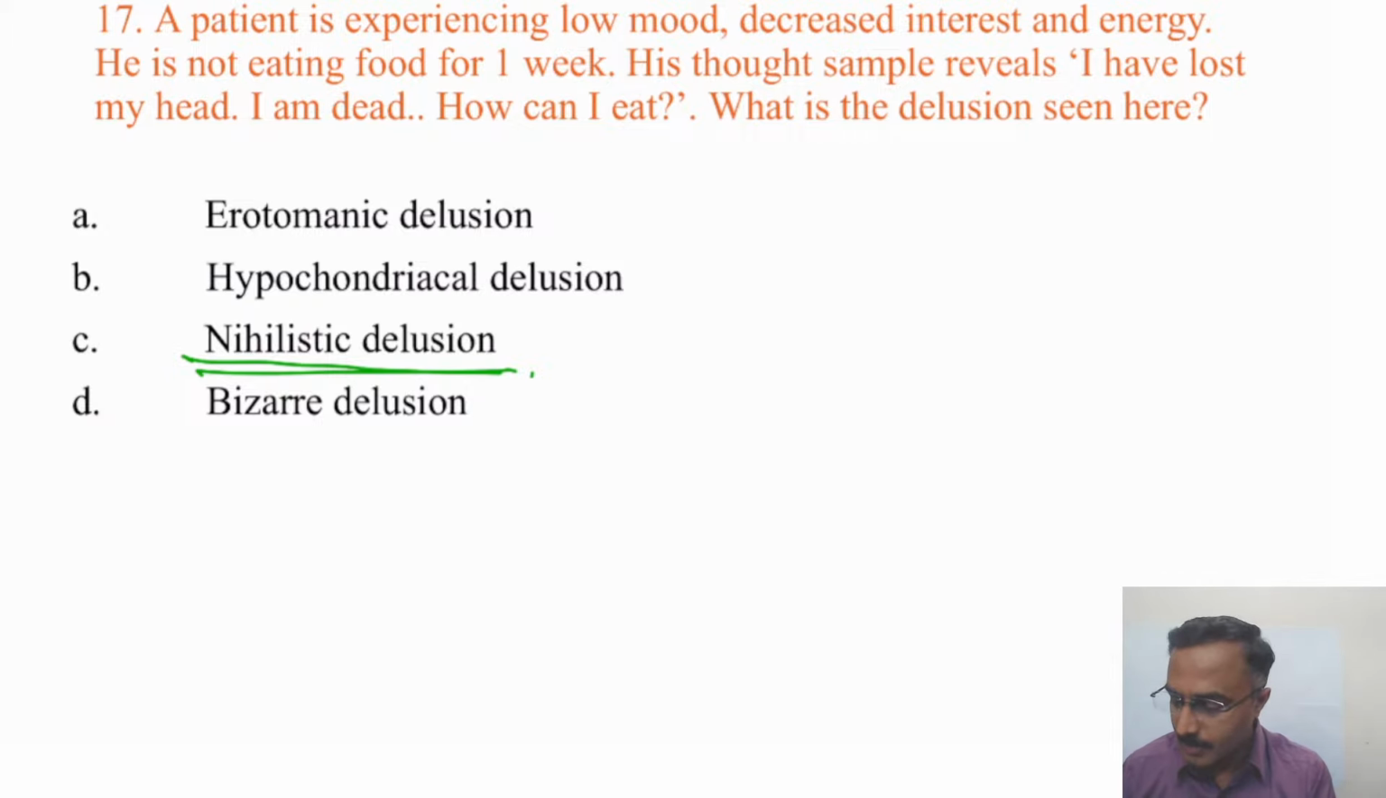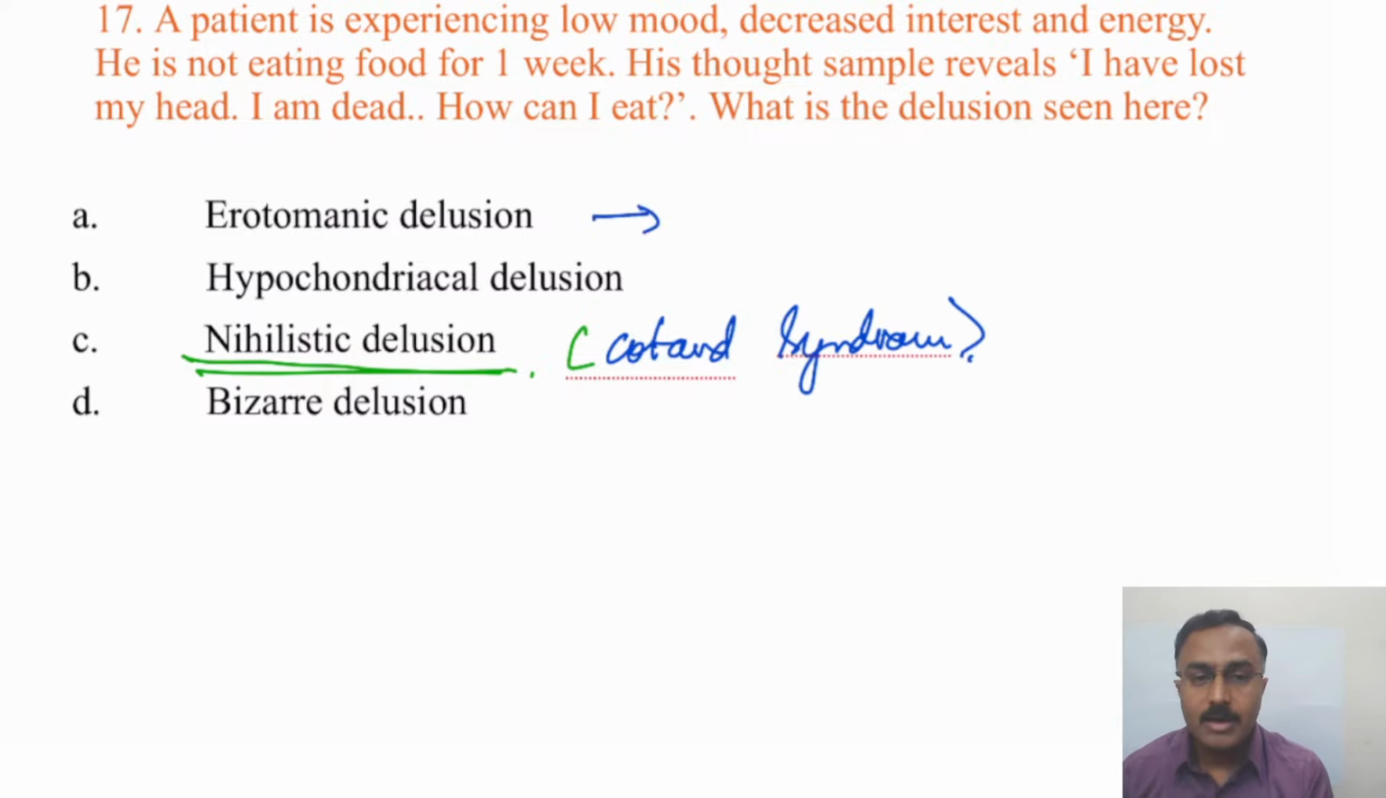Nihilistic delusion, which is seen as a part of Cotard syndrome. While erotomanic delusion is a person having a delusion that a person who is higher to them in terms of authority or designation seems to be in love with them. Hypochondriacal delusion is preoccupation about some serious illness, based on the symptoms that they have.